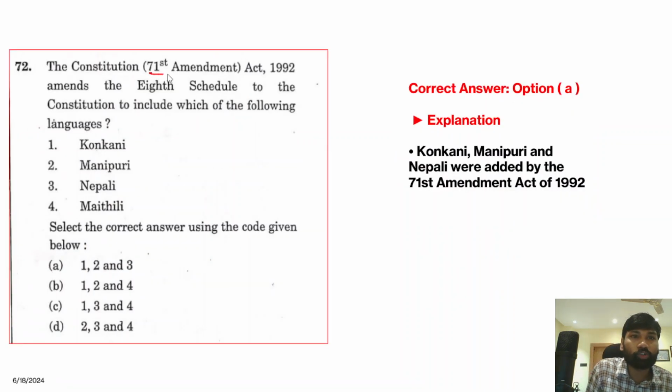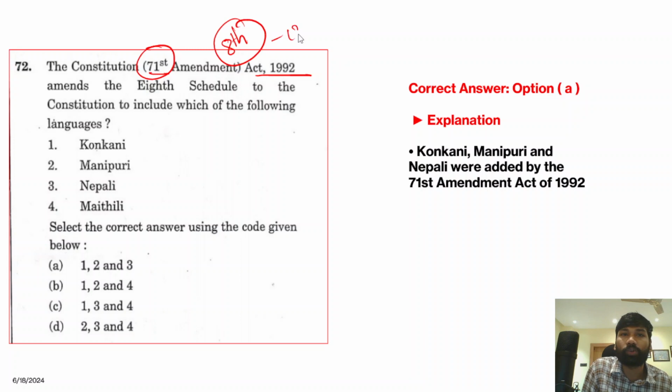So next, the Constitution 71st Amendment Act of 1992 amended the 8th schedule, right? So the 8th schedule deals with the 22 scheduled languages. So therefore, the 71st Constitutional Amendment Act of 1992 amends the 8th schedule to the Constitution to include which of the following languages?